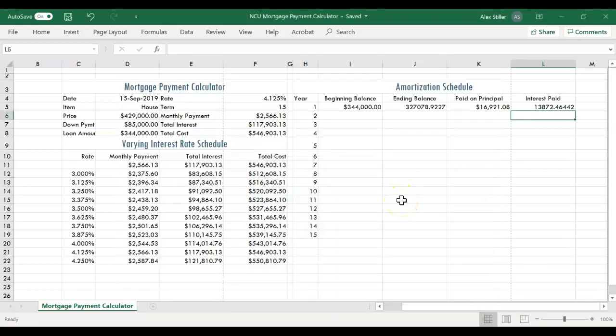Step 1. Select the range J5 to L5 and then drag the fill handle down through row 19 to copy the formulas through the amortization schedule, J6 to L19 in this case.